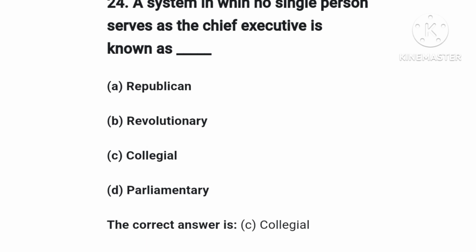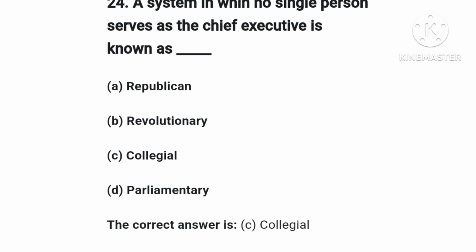Option A is Republican. Some of the prominent features of a Republican system of government. 1. Power is held by the people or the elected representatives. 2. The head of state is not a monarch. Monarchical form of government is a government governed by a king or queen. 3. The head of state is usually a president, elected directly or indirectly. 4. The president serves a fixed term of office. In some countries it is 4 years in 2 tenures. After the second tenure, the person will not contest again.